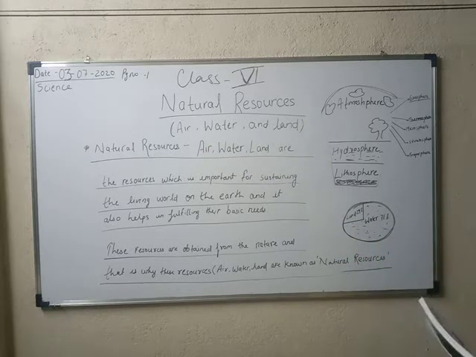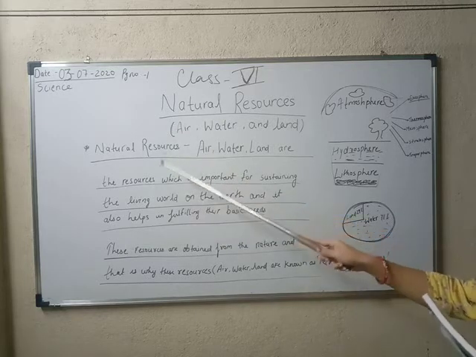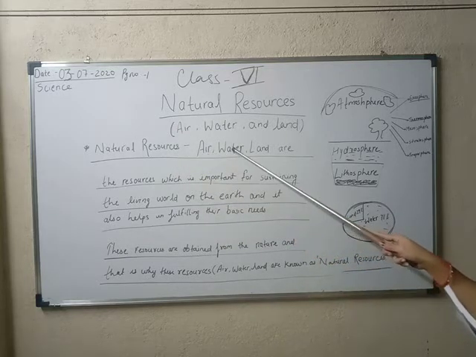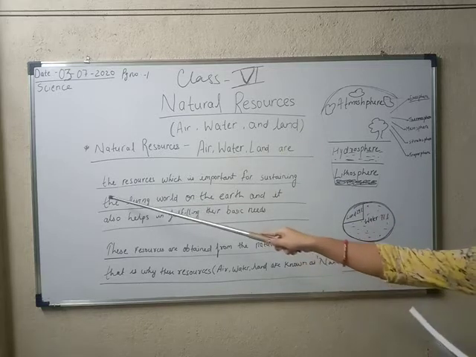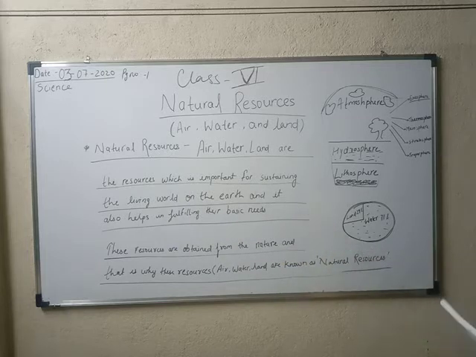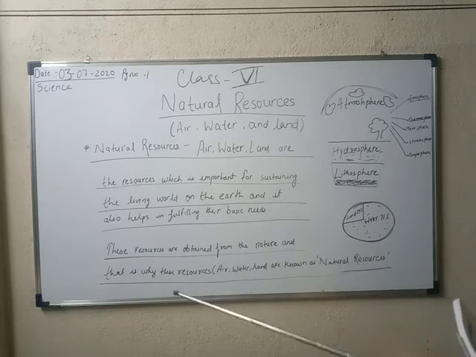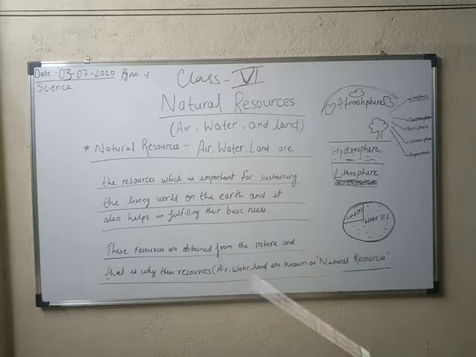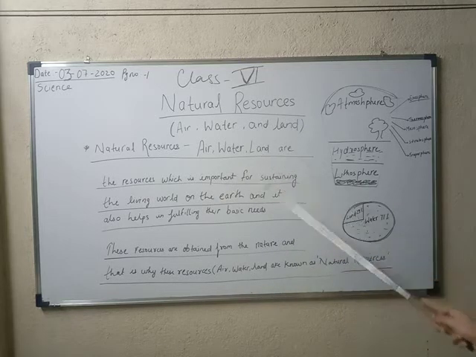First of all, what is natural resources? You can see here I have written what is natural resources. Natural resources are air, water and land, and these resources are important for sustaining the living world on the earth. What are the living worlds on the earth? All the living objects like plants, animals, human beings and other small insects are living organisms on the earth. So the resources which help us to sustain our life on the earth are known as the natural resources, and these all are the basic needs. Air, water, land are our basic needs.